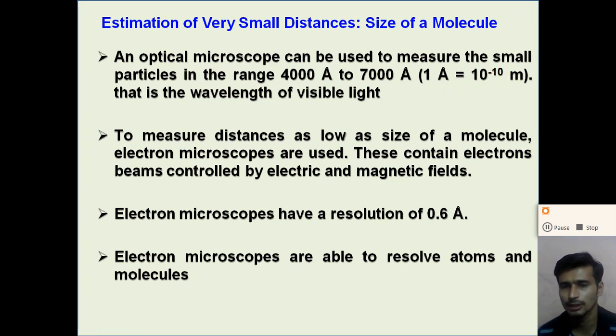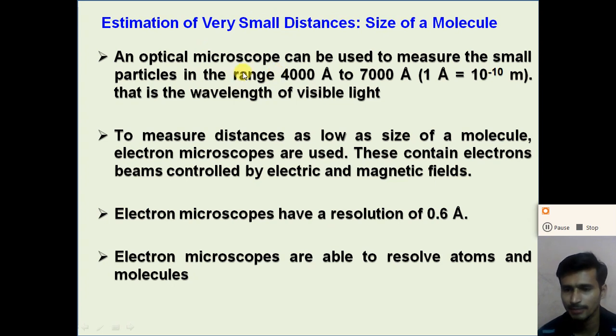So particles which are very small, in the range of 4000 angstrom to 7000 angstrom, that is the wavelength of visible light, can be measured with the help of the optical microscope.